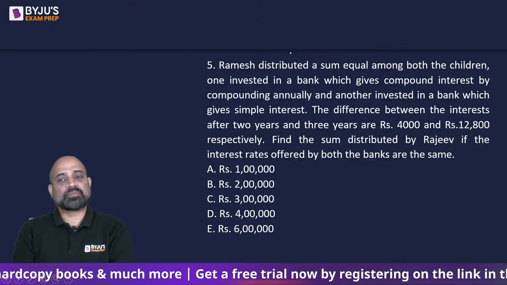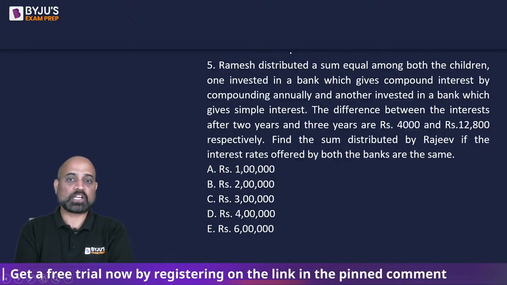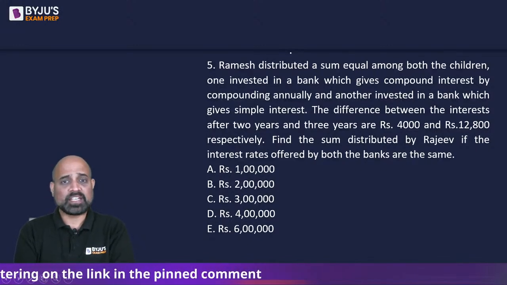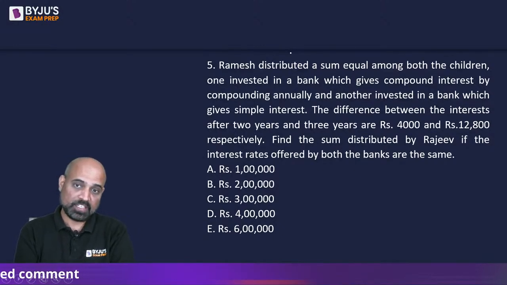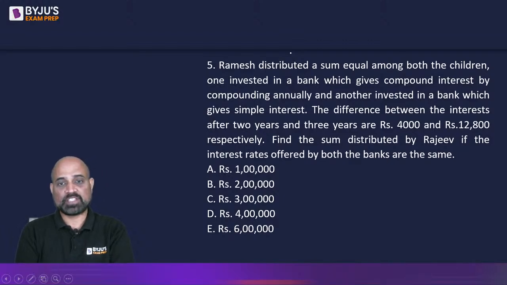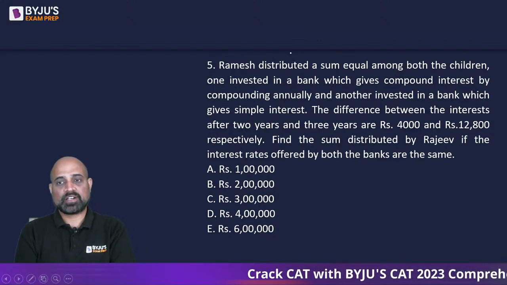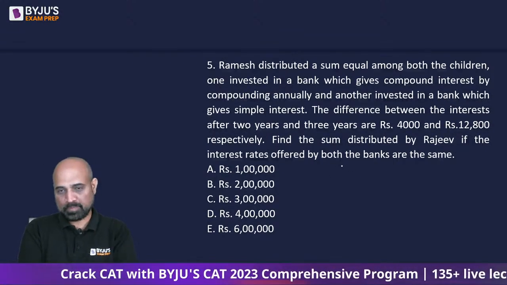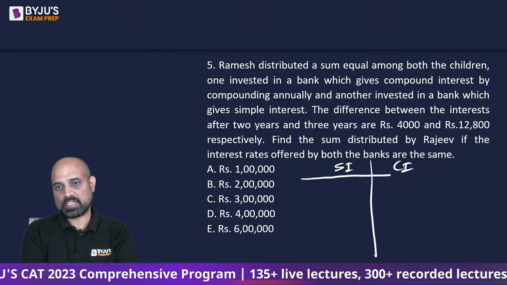Ramesh distributed a sum equal among both the children. One invested in a bank which gives compound interest by compounding annually, and another invested in a bank which gives simple interest. The difference between the interest after 2 years and 3 years are 4,000 and rupees 12,800 respectively. Find the sum distributed by Rajiv when the interest rate offered by both the banks are the same. अब ये हो जाएगा थोड़ा सा complicated. If you know the format that in simple interest and compound interest का table, तब ये हो जाएगा simple.